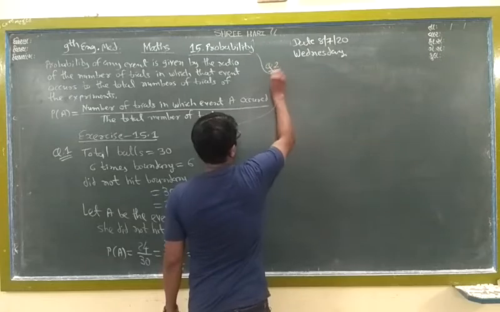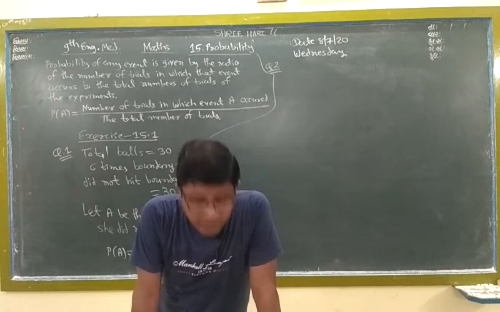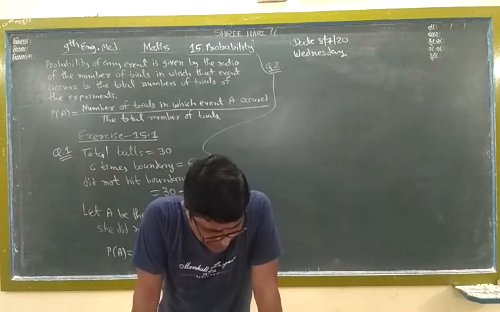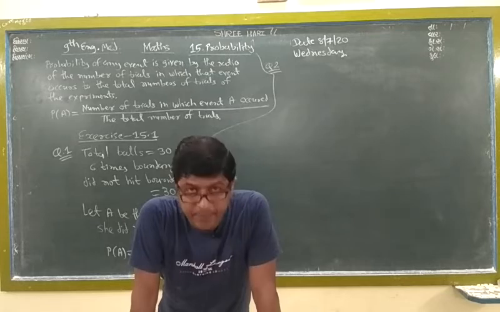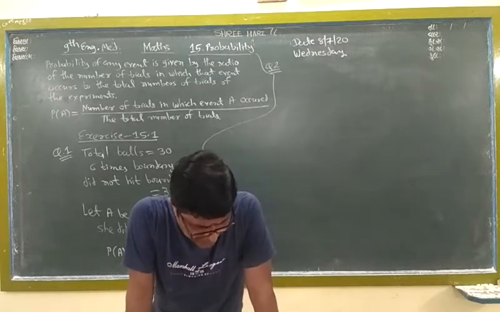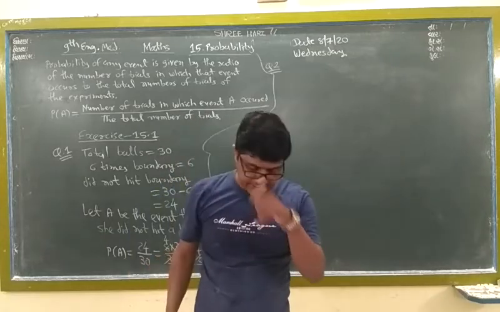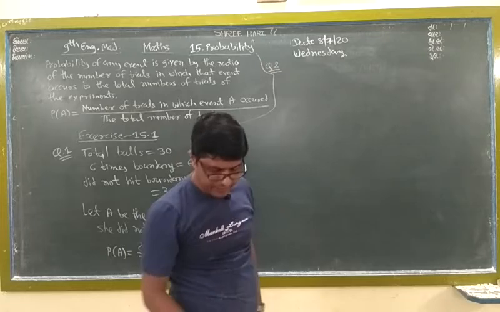Question 2. First I read the question. 1,500 families with 2 children were selected randomly, and the following data were recorded. Here the data is given: number of girls in a family.